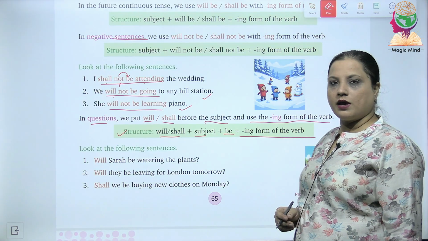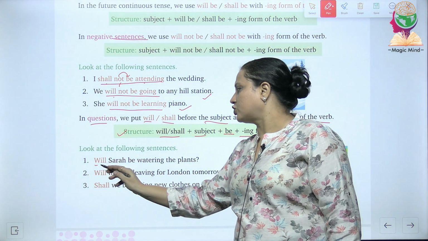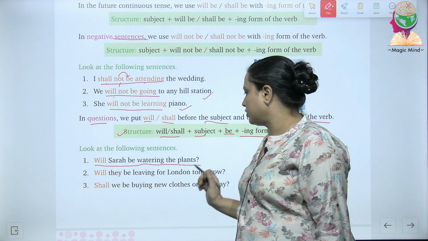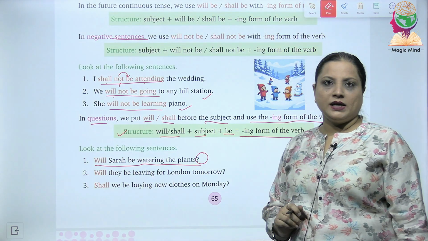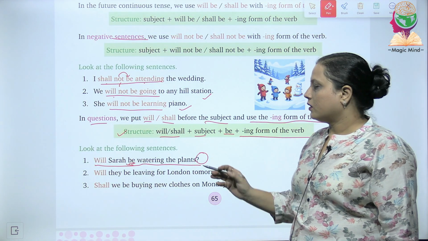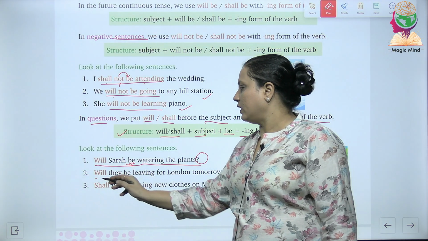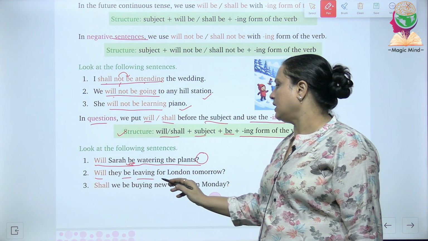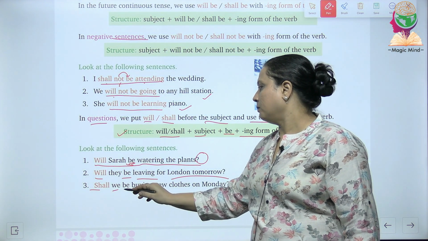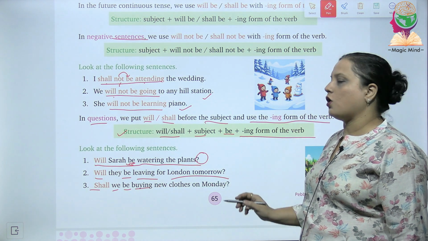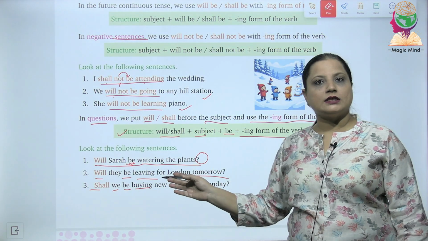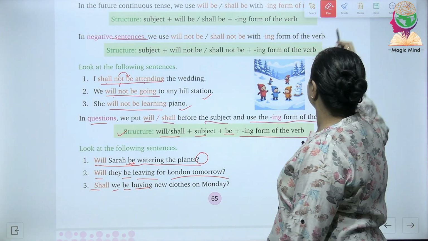The sentences over here are like, will Shara be watering the plants? So, they are putting a question mark at the last, beginning with a will. After the subject, they are writing be. Similarly, in the next sentence, will they be leaving for London tomorrow? Shall we be buying new clothes on Monday? So, this was all about the examples. Now, let's quickly move to the next page.